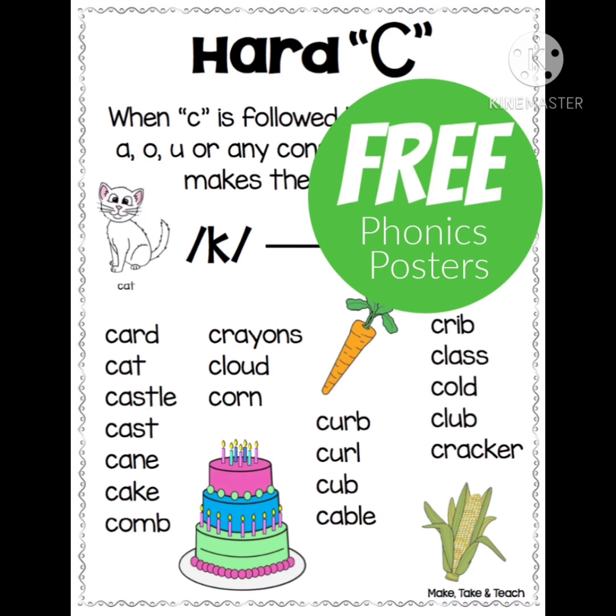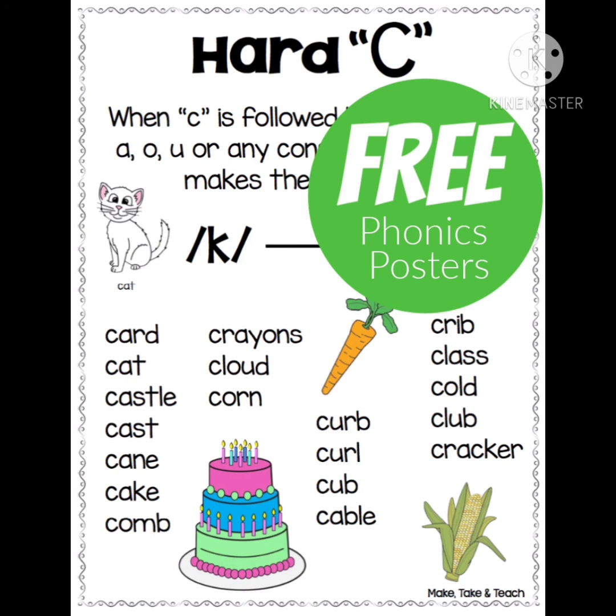Castle. The letter C is followed by A. So it gives the sound of K. So we say it as castle. Next word. Cast. The letter C is followed by A. So it gives the sound of cast.